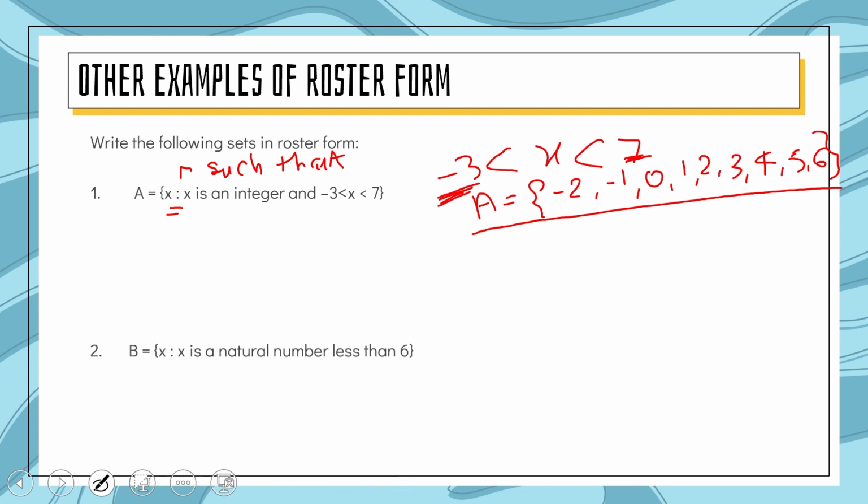Let's take another example. B is a set that holds natural numbers less than 6.